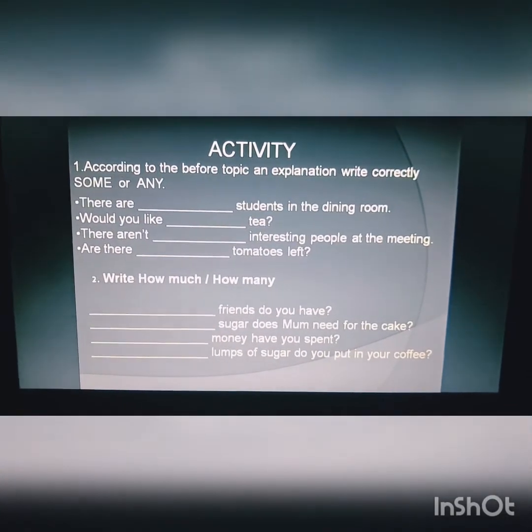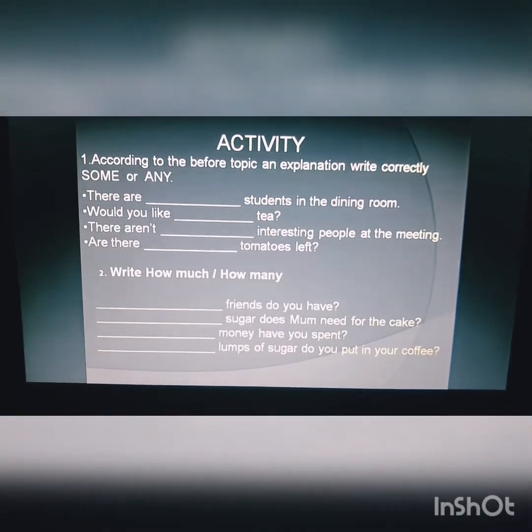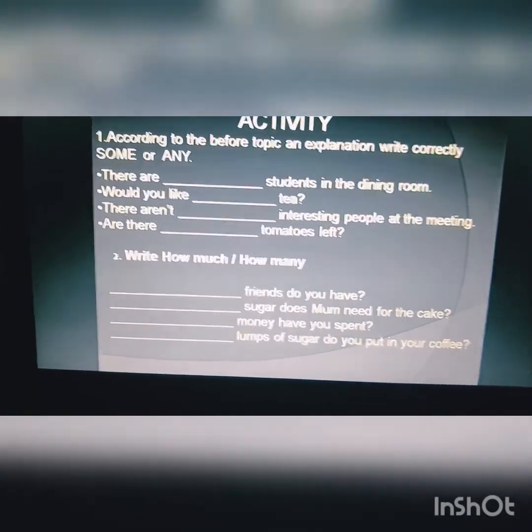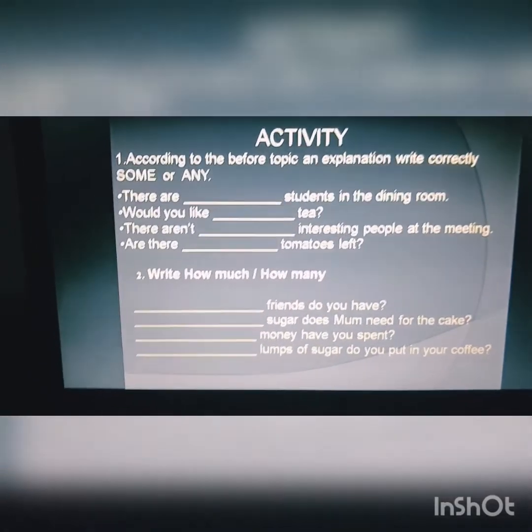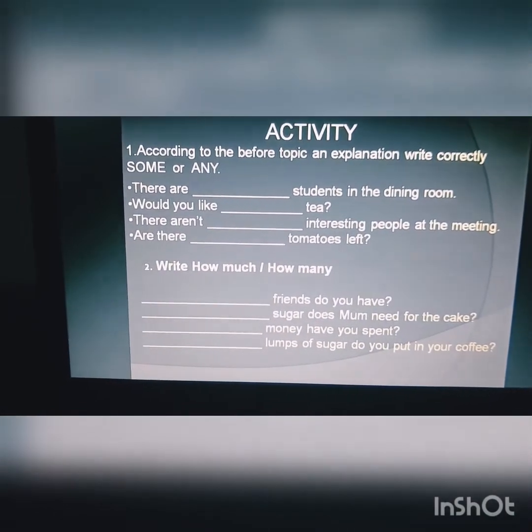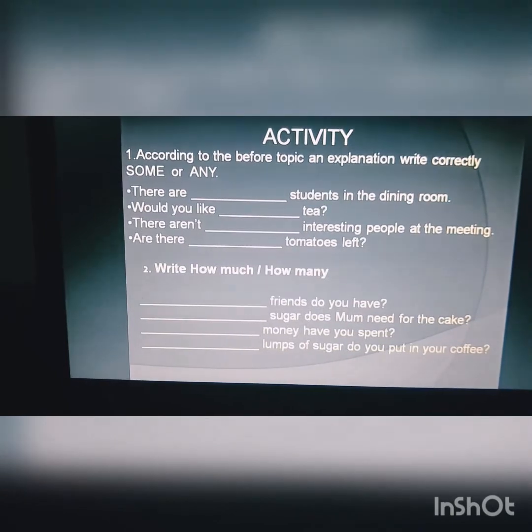The first: there are students in the dining room. Would you like tea? They aren't interesting people at the meeting. Are there tomatoes left? And the second point is write how much or how many because it's a question.